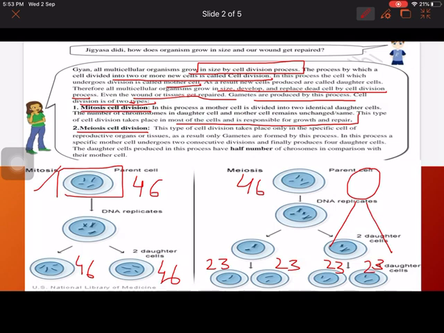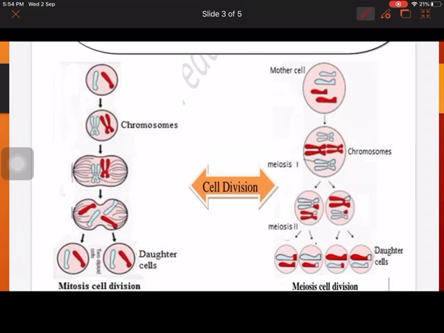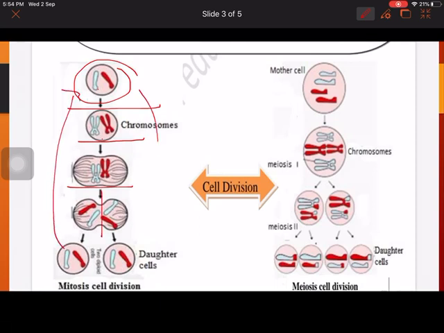Actually, meiosis takes place in two parts, meiosis 1 and 2. You will read it in the 11th class. The number of chromosomes produced will be half the number of chromosomes of the mother or parent cell. See in this figure also it has been shown. You can see from the figure, these are the chromosomes. They first duplicate themselves. These were single, then they duplicated into four strands, then they arrange themselves. These are the different stages you will study in higher classes, and then they divide and produce cells exactly similar to these ones.